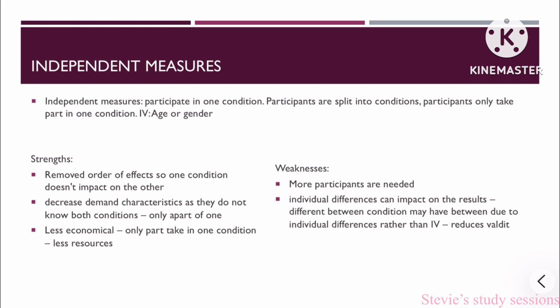It's less economical, however. More participants are needed as you need two groups for two conditions. Individual differences can impact the results. The differences between the conditions may have been due to individual differences rather than the IV. This makes the results less valid.